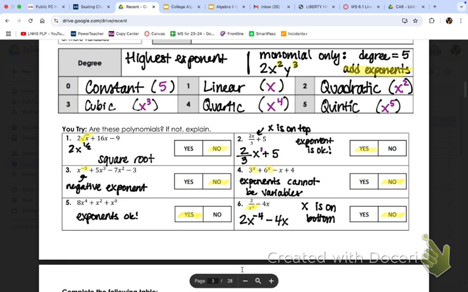Exponents are positive. They are not fractions. They are not variables. Basically, you're looking for things to be normal, okay? The coefficients can be anything. They can be decimals, fractions, whatever, negatives. It's the exponents that you have to watch out for. And where is the x?